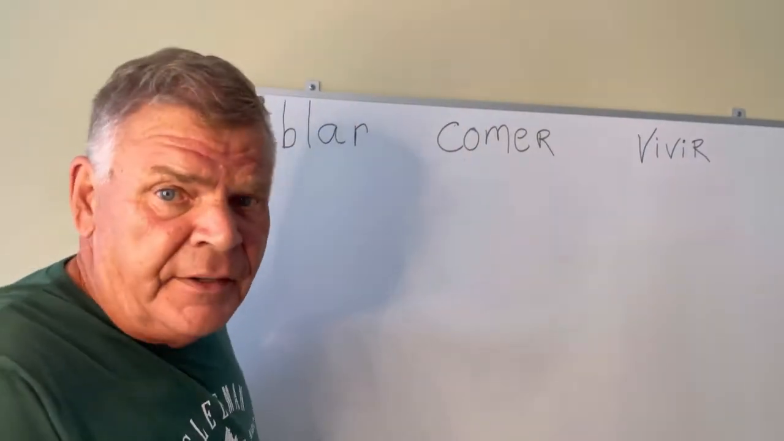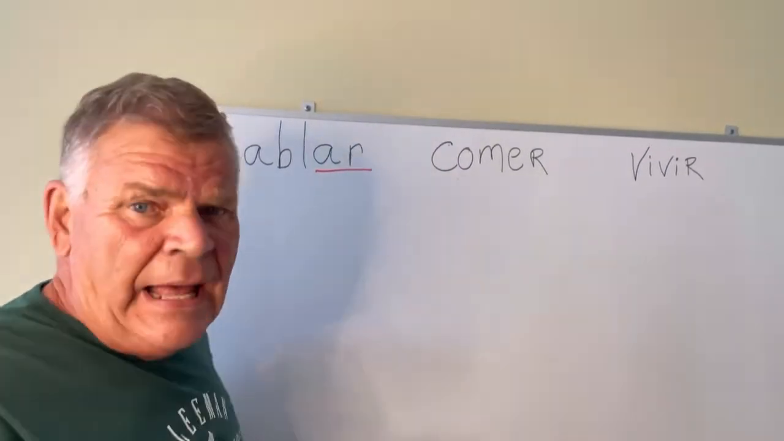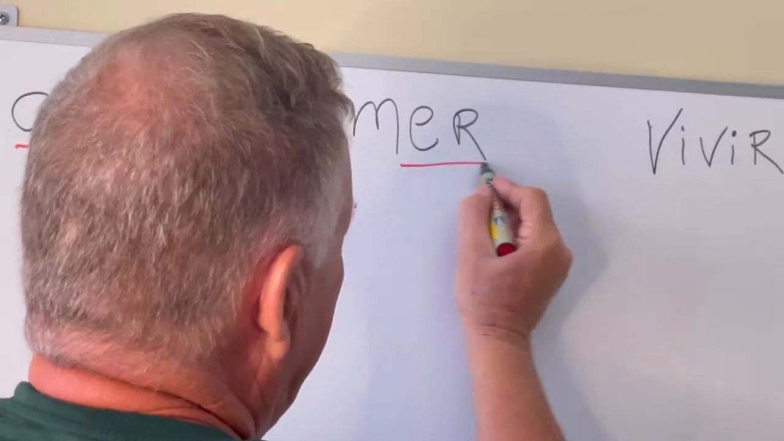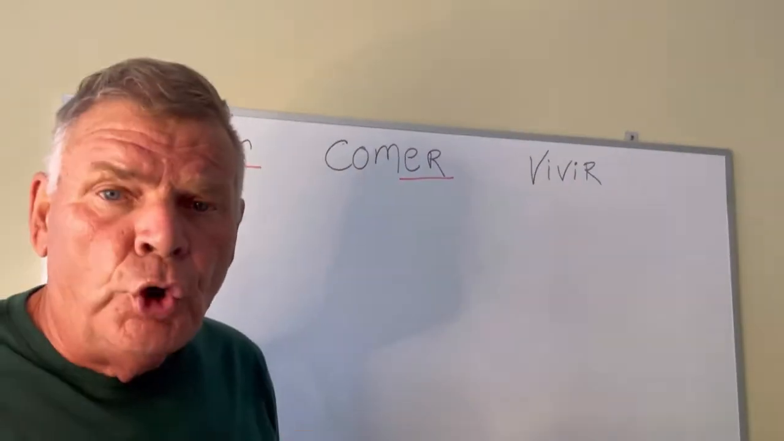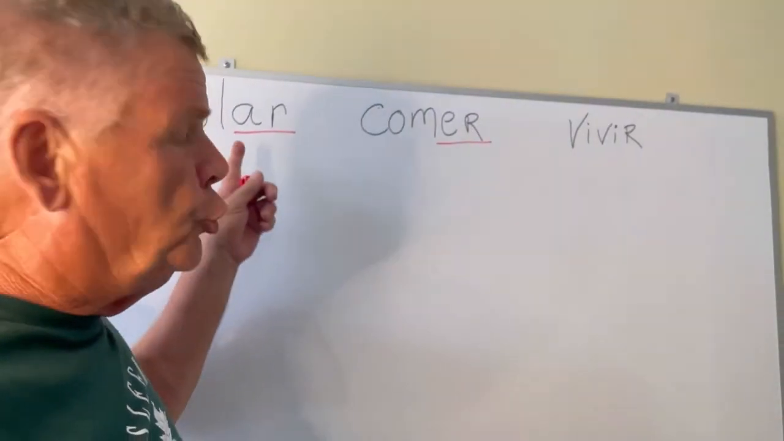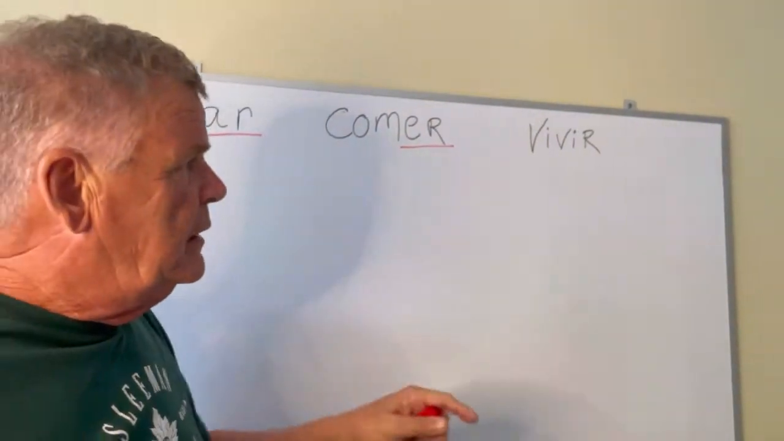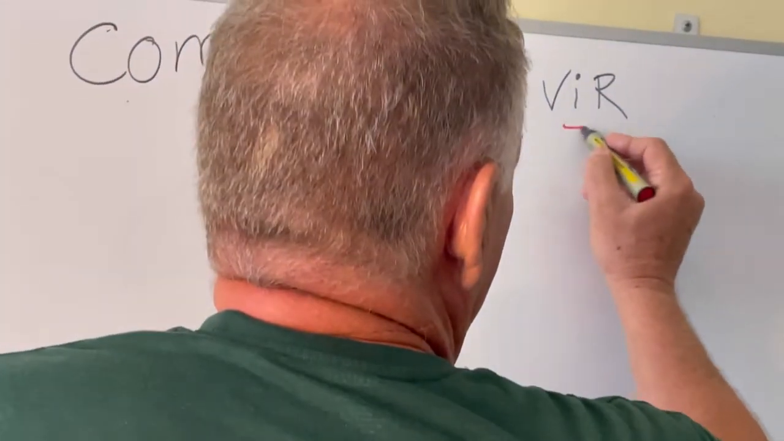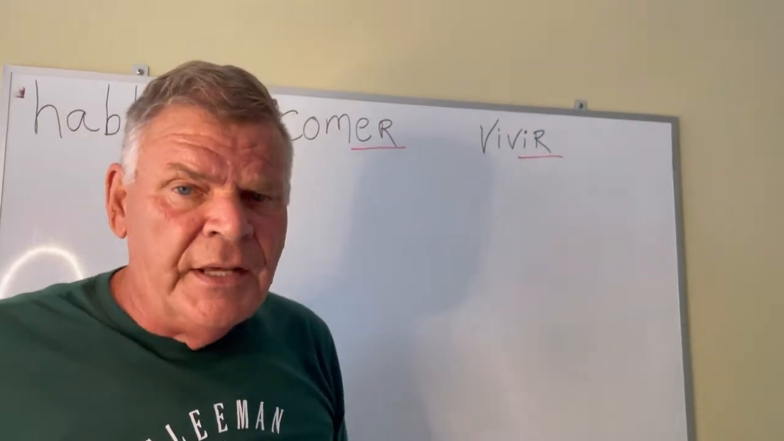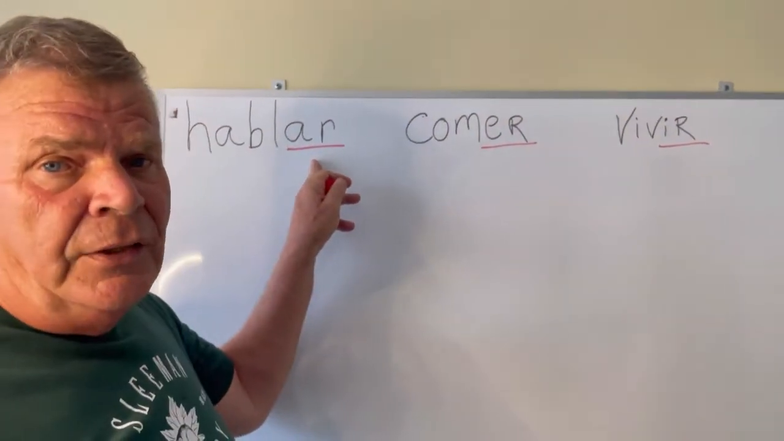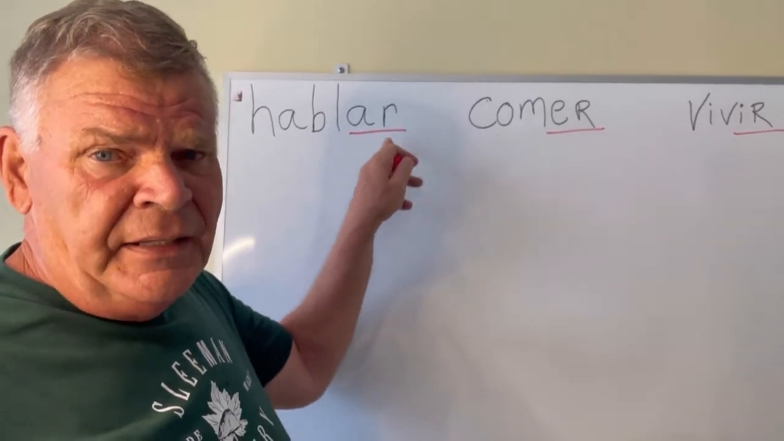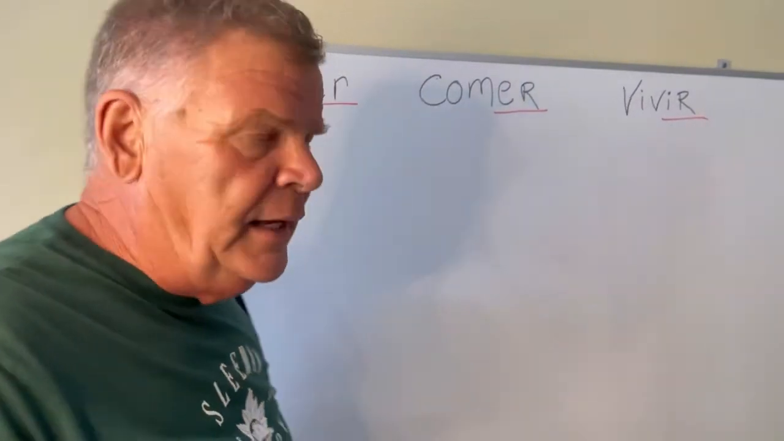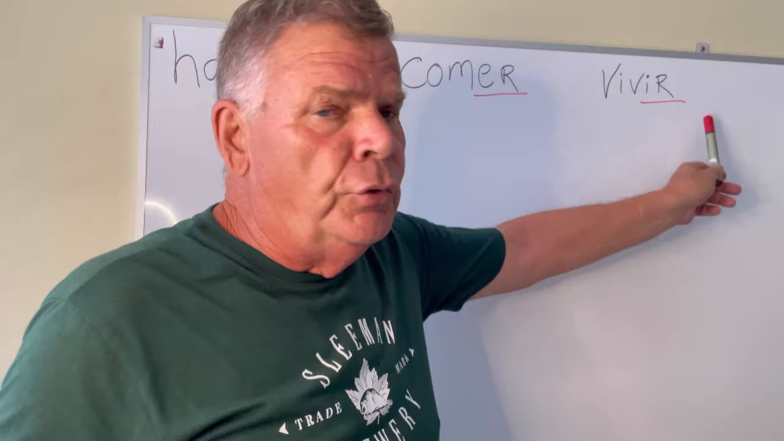The three different endings for the infinitive form of the verbs in Spanish are AR, as in hablar, to speak; ER, as in comer, to eat; and IR, as in vivir, to live. Whenever you see a verb with an ending like these, you know that we're talking about "to" something: to speak, to eat, to live.